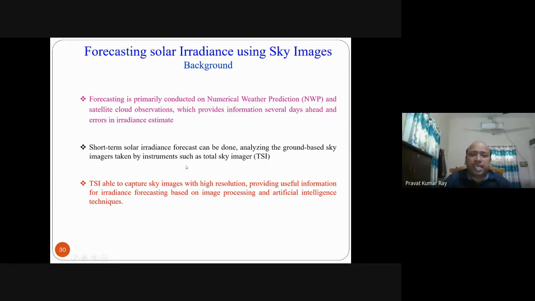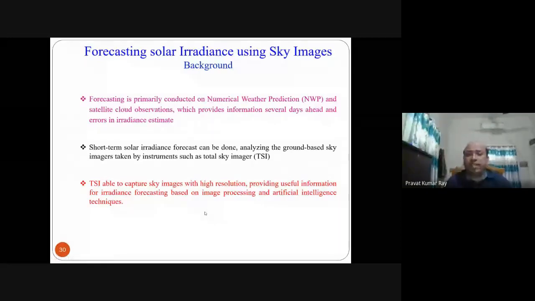So this TSI, or Total Sky Imager, captures images with high resolution and provides useful information for solar irradiance forecasting, but you have to use image processing and artificial intelligence techniques for that.